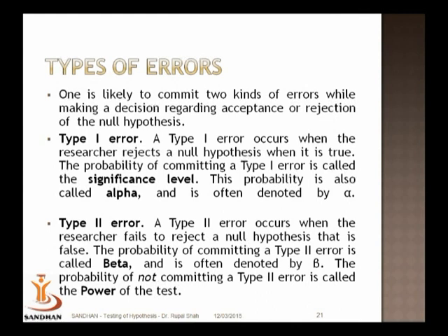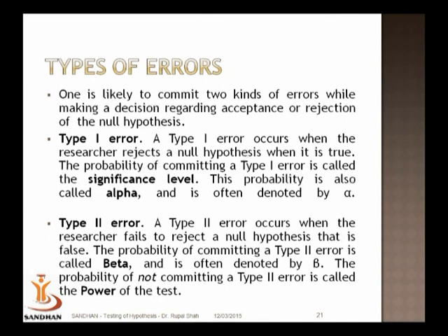So one is likely to commit two kinds of error while taking a decision regarding acceptance or rejection of the null hypothesis. These two types of errors are called type 1 and type 2 error. We say that we are committing a type 1 error if we reject the null hypothesis when it is actually true.